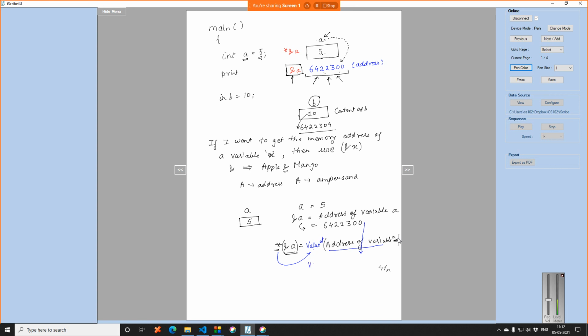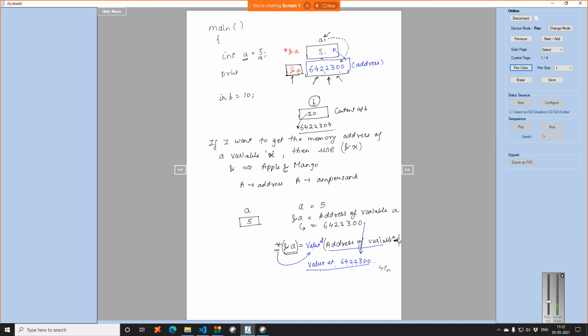So the sentence becomes value at 6422300, right? What is the value at 6422300? I am asking for the value stored at 6422300. The value stored at this particular address is 5.